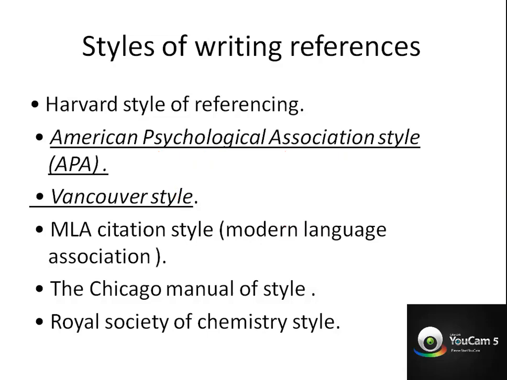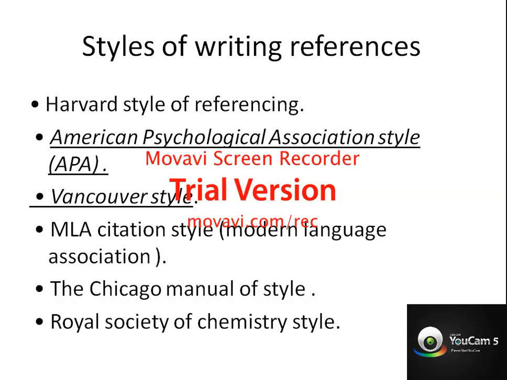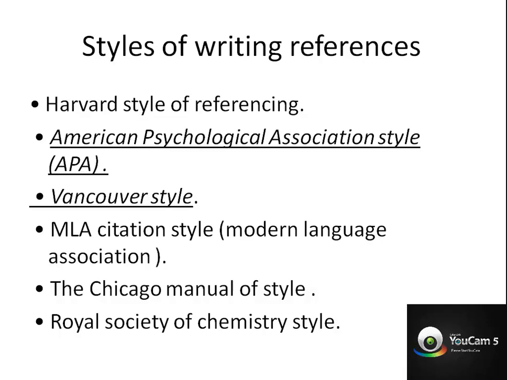You should know what is APA, American Psychological Association style, and Vancouver style we should know in detail, because we will be adapting this Vancouver style for our research citations. Clear? So these are all the different styles of writing reference: Harvard style, APA, Vancouver, MLA, Chicago and Royal Society of Chemistry.